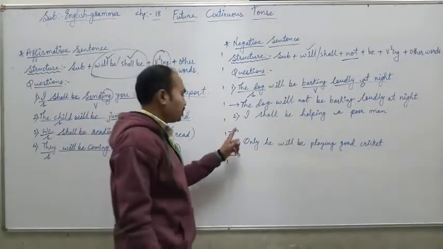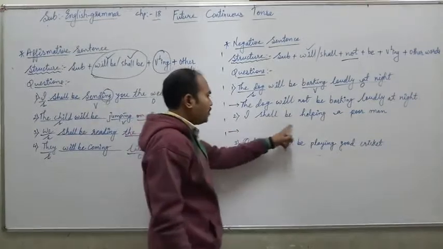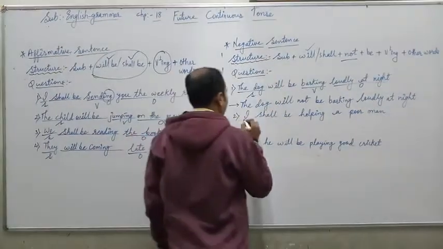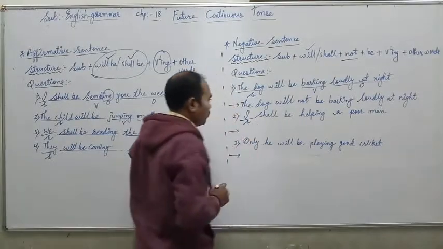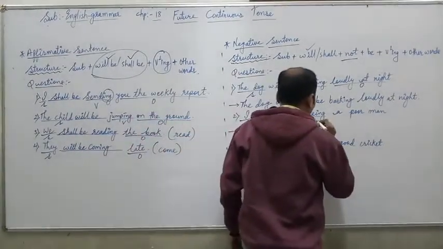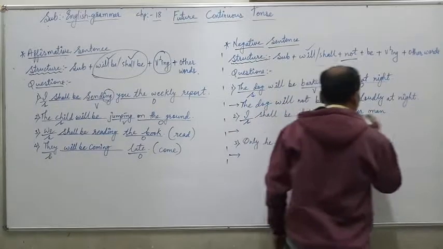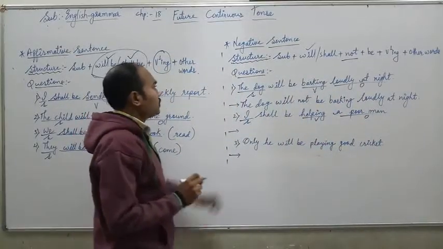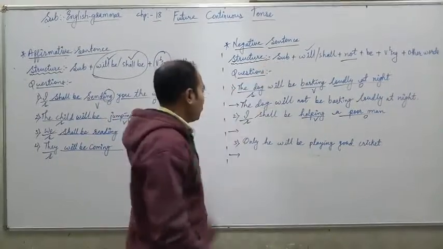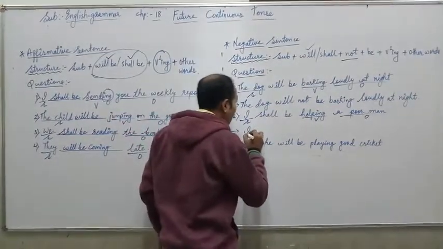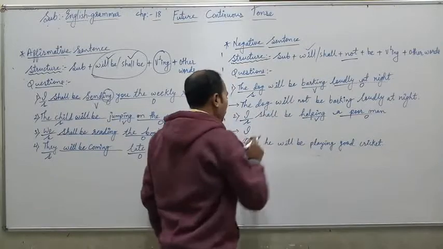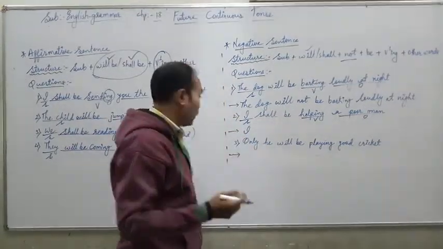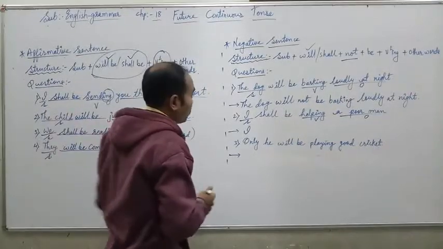Moving forward towards question number 2. I shall be helping a poor man. Again in the same way, underline the subject, then the verb, and finally the other words in the given sentence. The structure says first of all write down the subject. The subject is I, then will or shall. When the subject is I, we mostly use shall. We have already done this example.